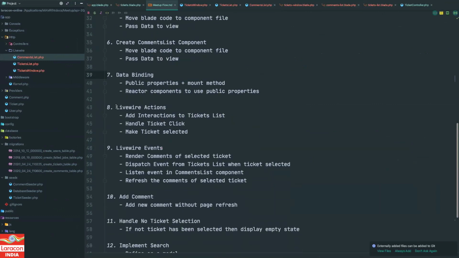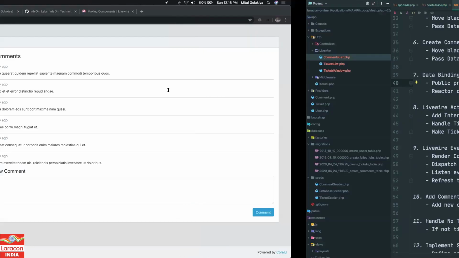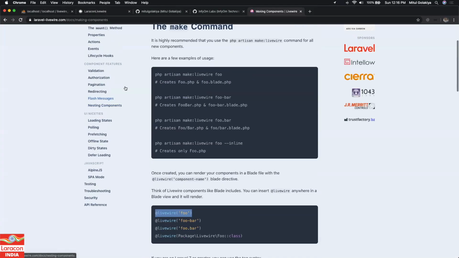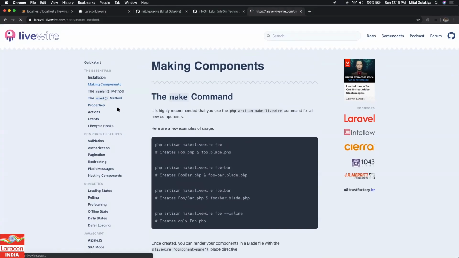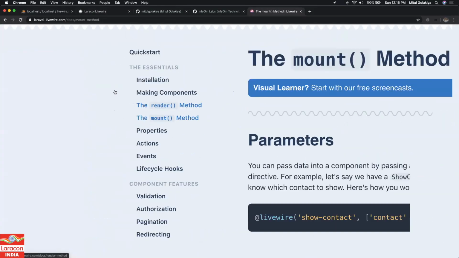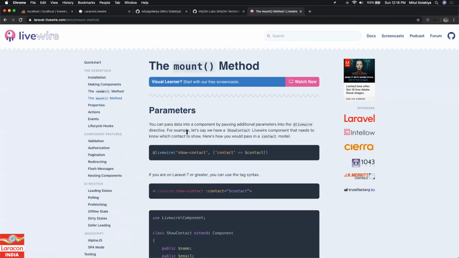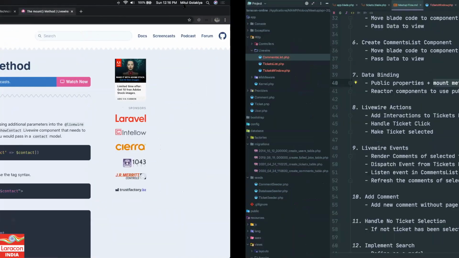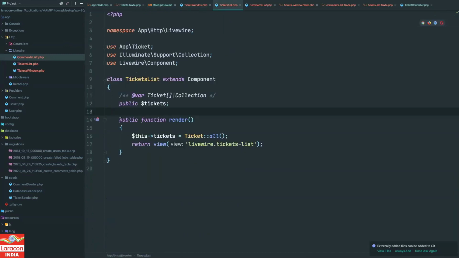So now we are going to implement Laravel actions. We have done with public properties. Oops, we have missed the mount method. So let me do it. There is a mount method in the documentation that you can read over here. We have already seen the render method. So what is the mount method? The mount method is called before your view is being rendered. So you can treat it like, before calling this render method, the mount method is being called. That is basically the life cycle of this component.